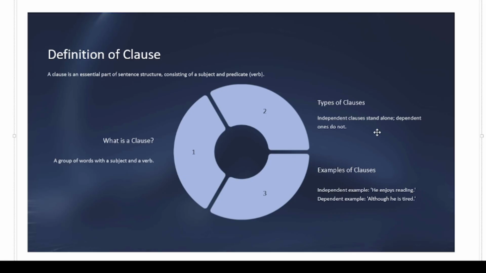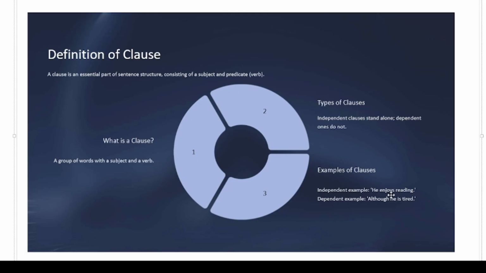Independent clause. An independent clause is something which can stand alone and gives proper meaning and the complete idea of what the speaker wants to say. For example, he enjoys reading. Here we get the complete idea about what the speaker actually wants to say.